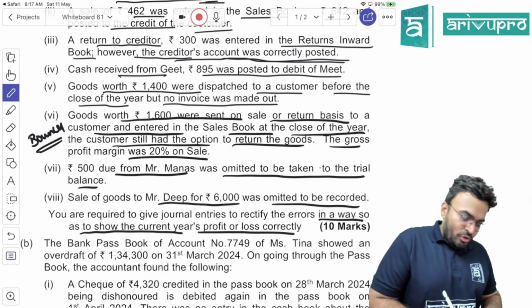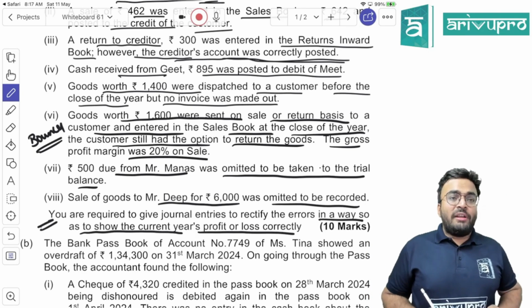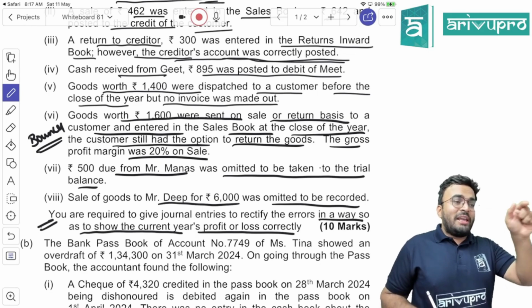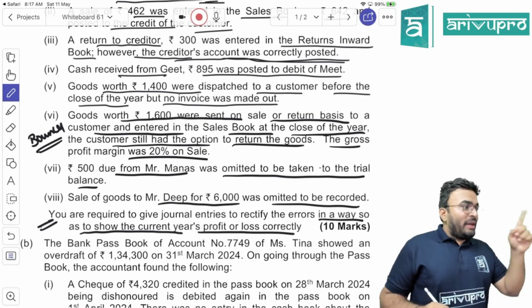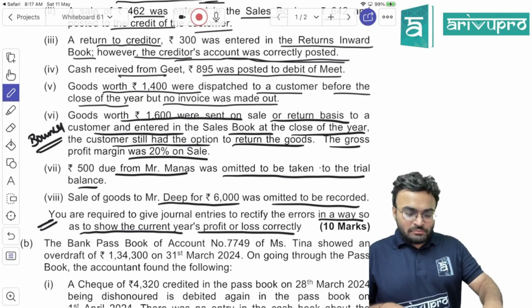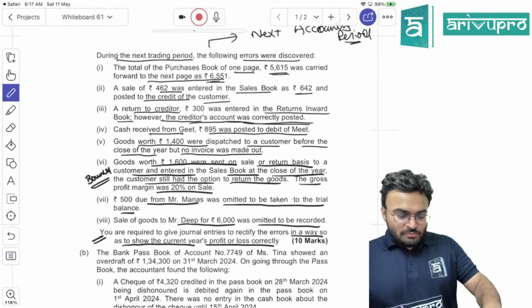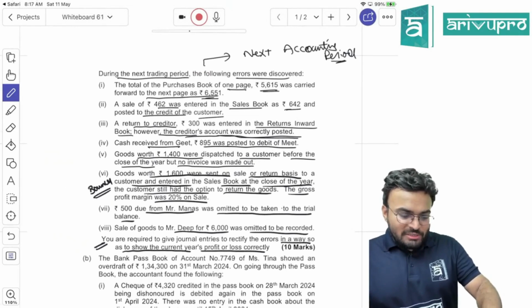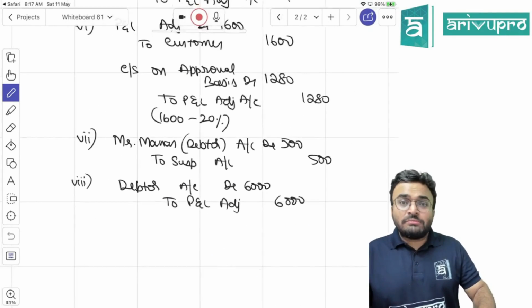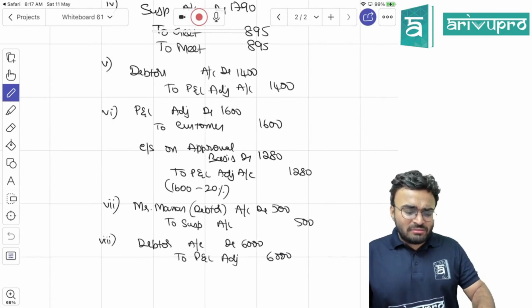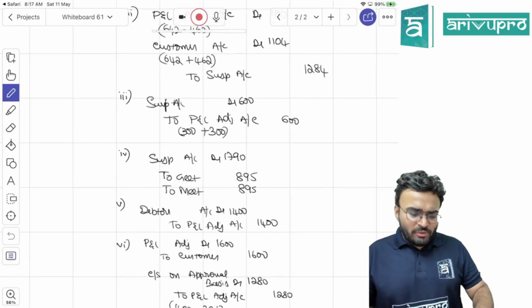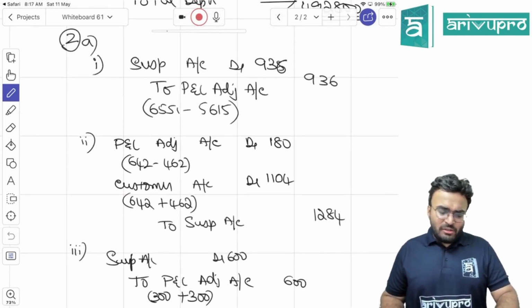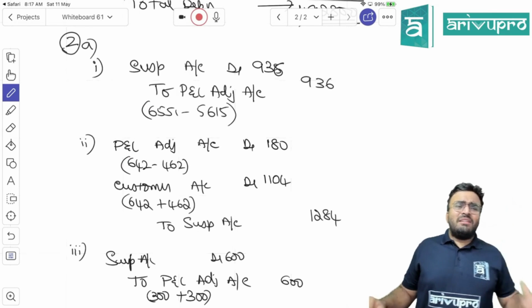Indirectly, they are telling you don't affect current year's profit. That means they are telling you don't write sale, purchase and all that. Put it to P&L adjustment only. Yes, these are your rectification entries. Not necessary. Not required. Again, they told in such a way that you don't miss that P&L adjustment part.